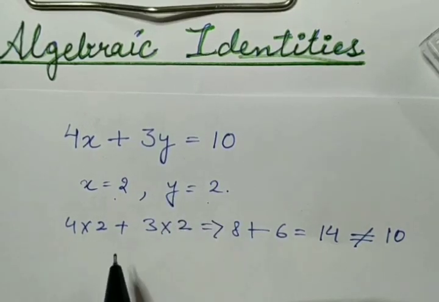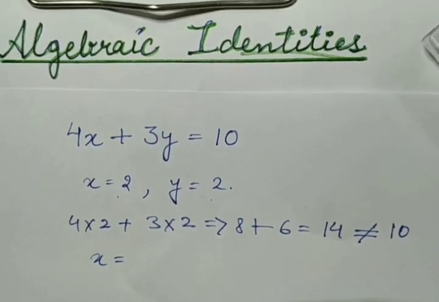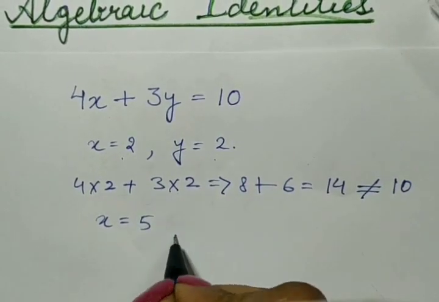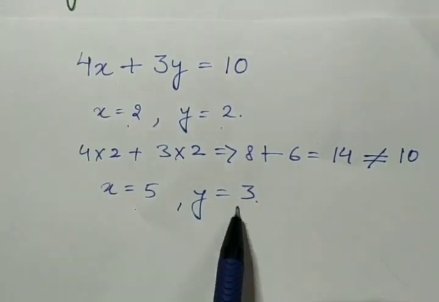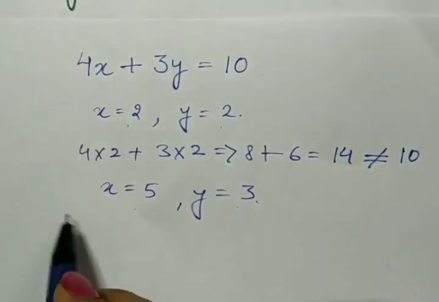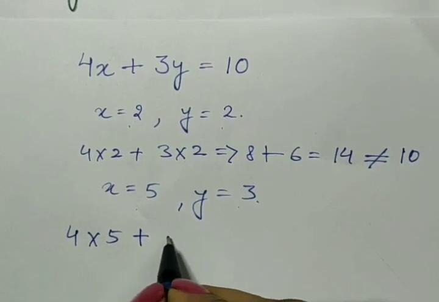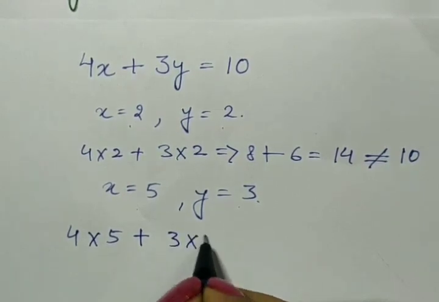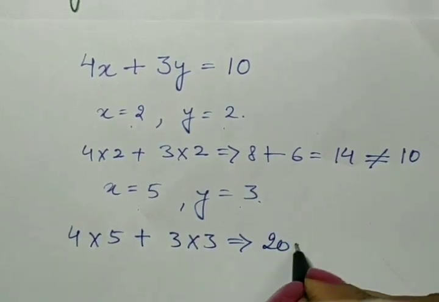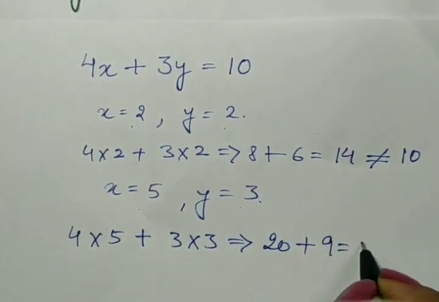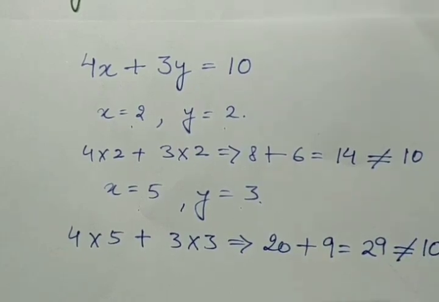So this expression of equality is not fulfilled when we take the value of x as 2 and value of y as 2. Let's take the value of x as 5 and y as 3. After putting the value of x and y in this algebraic expression, we got 4 into 5 plus 3 into 3. So we get 4 5s are 20 plus 3 3s are 9. So we get 29. Again, this is not equal to right hand side.